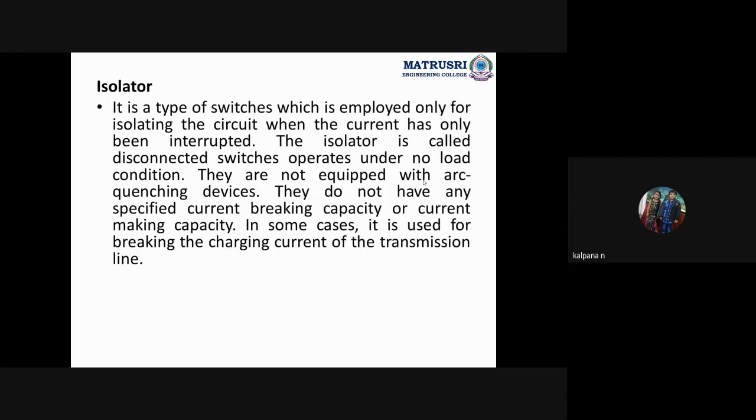Isolator. What is the function of the isolator? If any fault occurs, this isolator will trip the circuit. The isolator is also called a disconnecting switch. Sometimes they may be called the same, but in a gas insulated substation, the disconnecting switch is different and the isolator is different. Disconnecting switch means whenever a fault occurs, this isolator opens that circuit, in order to not let the fault affect the substation directly.